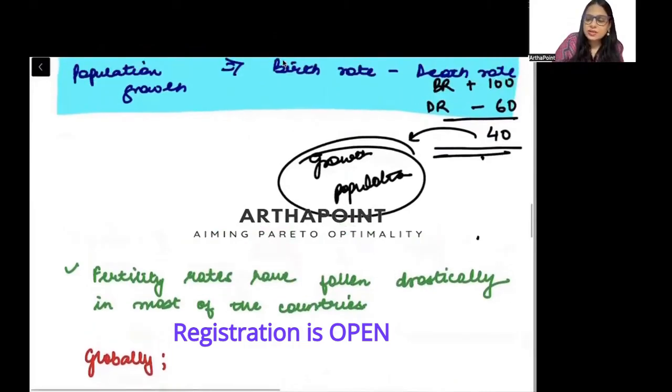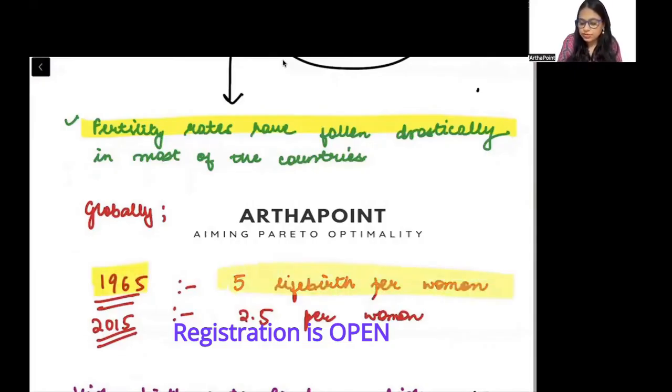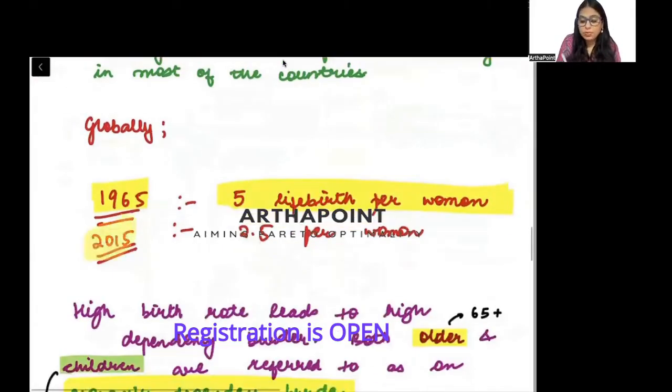Now, to understand birth rate, another important thing that we want to understand is the fertility rate. Okay, how many births is a woman giving? Per woman, how many births are happening? कितने बच्चे एक woman पैदा करती है अपनी लाइफ टाइम में, right? So we have seen that in 1965 the fertility rate or the birth rate per woman was 5 live births, and in 2015 globally it has decreased to 2.5 births.